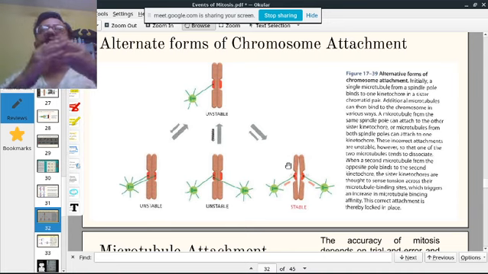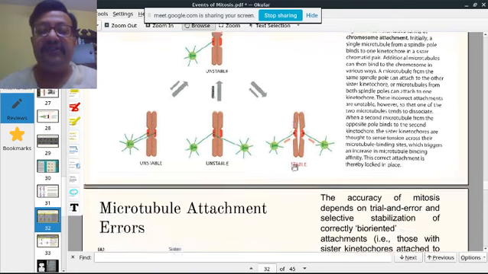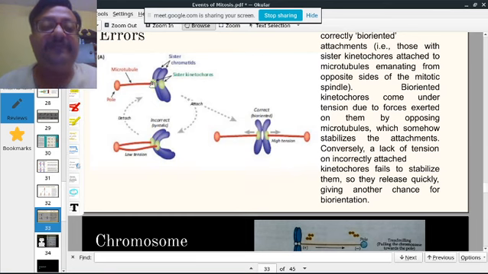So once it attaches, oh, the attachment is not good. It detaches, again it attaches. If you look at this picture, you see it has attached to one. The sister is empty. Another one attaches, high tension, correct. Say this has attached to both from one side.